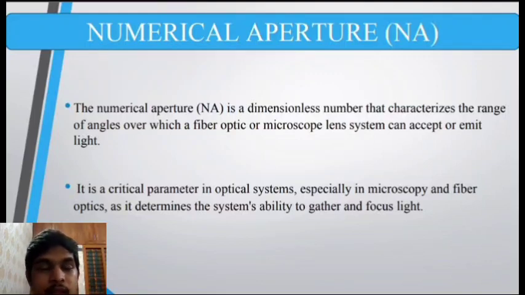This is a quantity which doesn't have any unit. If TIR is supposed to happen, then there's going to be some condition for the light to be incident on the fiber optics from the external media.